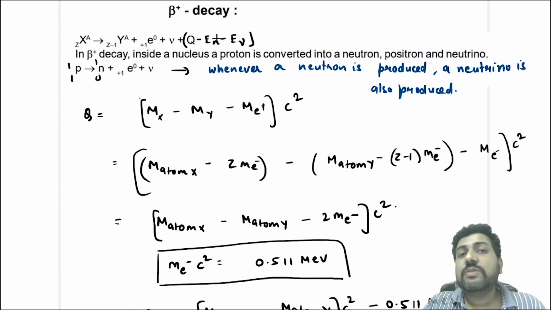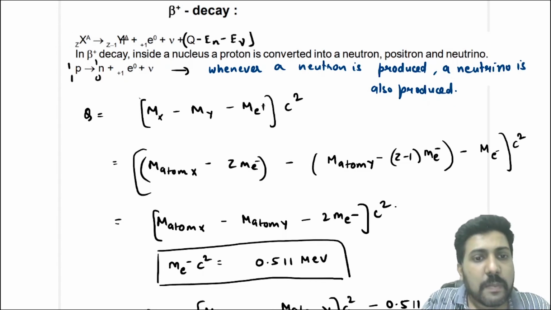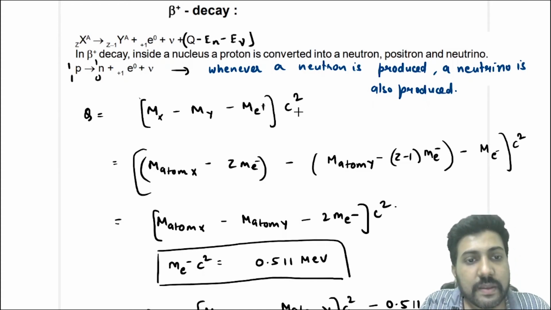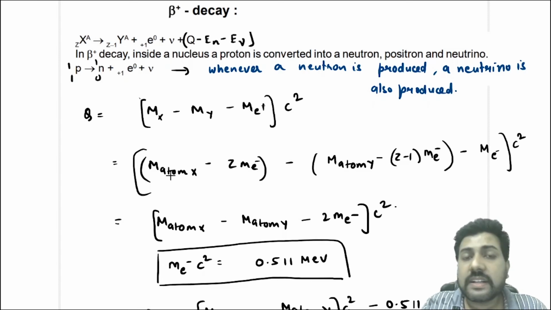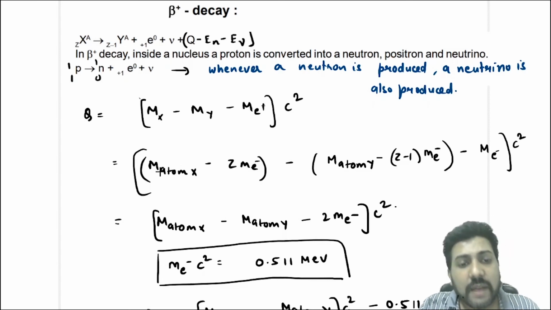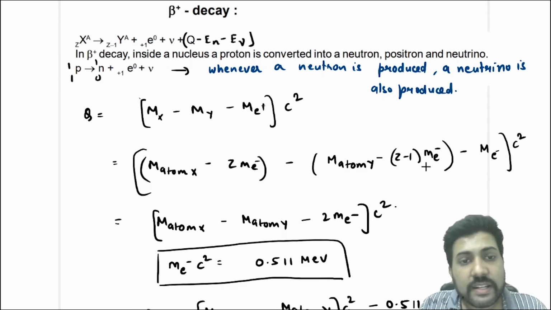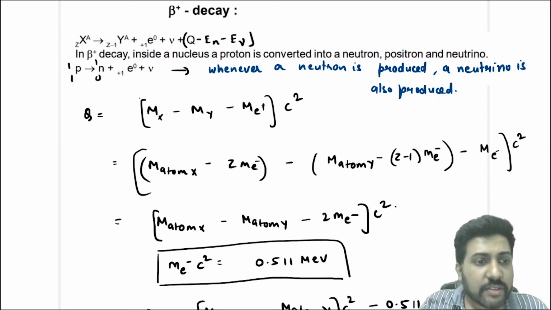Now the Q value in a beta plus decay. If you want to find the Q value, again you will do the same thing: mass of nucleus X minus mass of nucleus Y minus mass of the positron, into c square. But again I will repeat, they give you the mass of the atom in the question and rarely the mass of the nucleus. So you will write it in terms of the mass of the atom. Mass of nucleus is mass of atom minus the mass of electrons. So X has Z electrons, Y has Z minus 1 electrons, and then again minus the mass of the positron, which is the same as the mass of an electron, because electron and positron have the same mass.